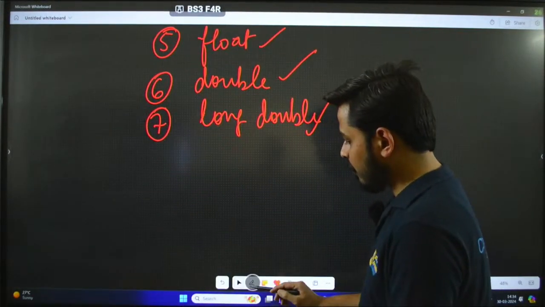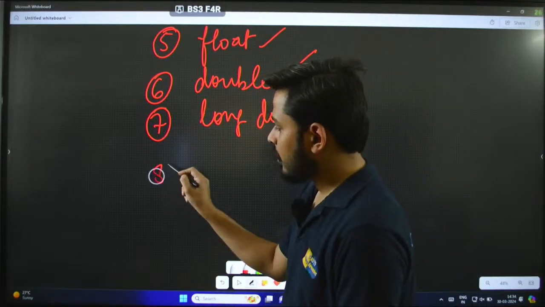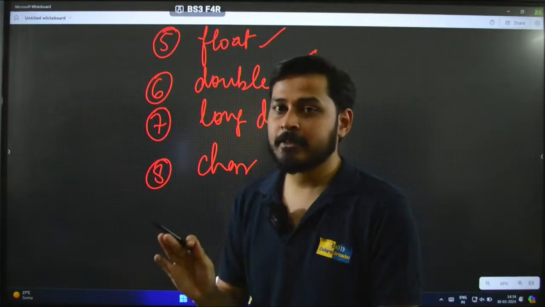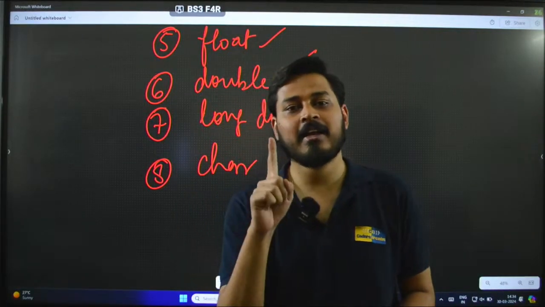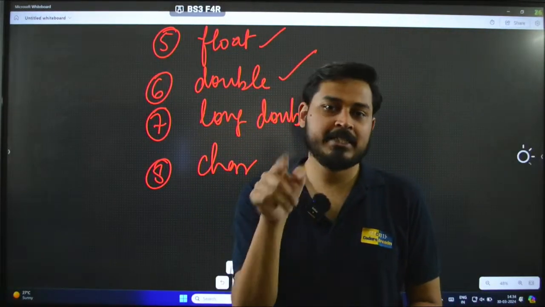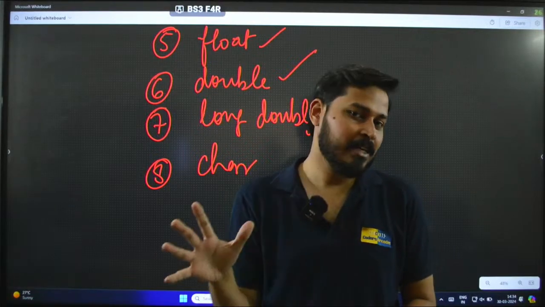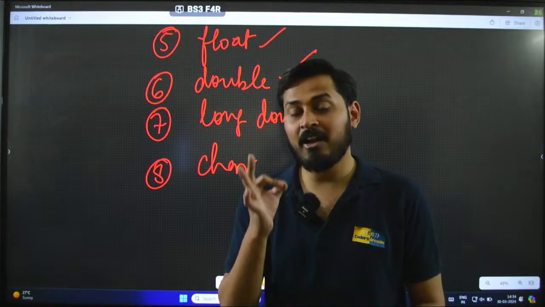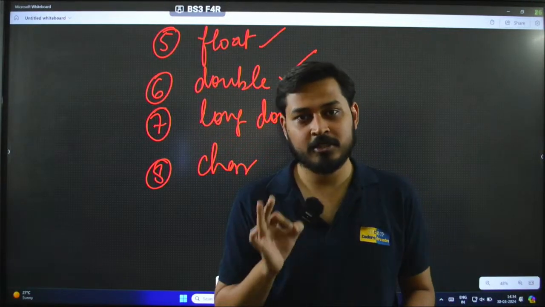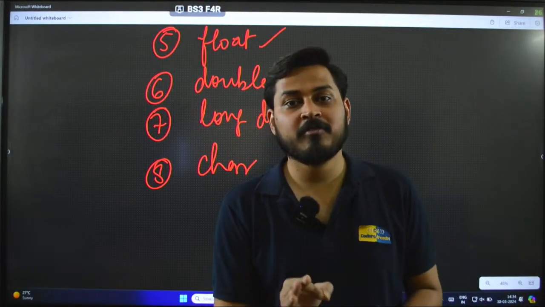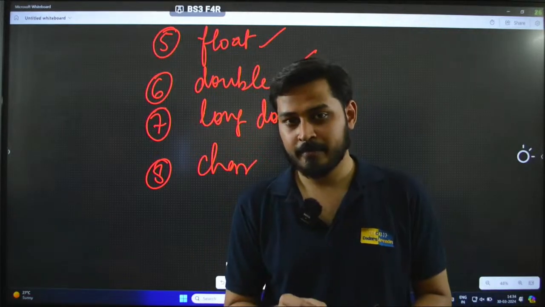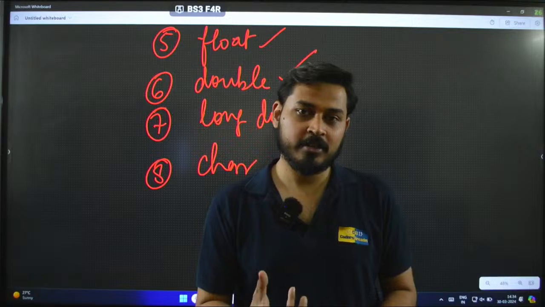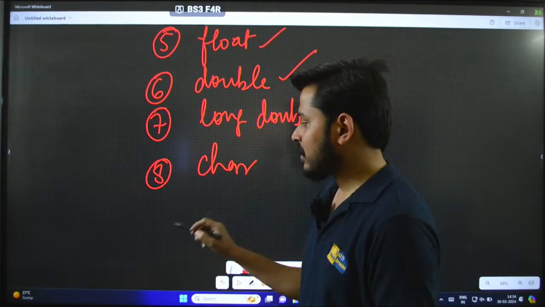Then comes the remaining ones. Two more are there. That is char for character. Here character means one single letter in English. Maybe it is A, or B, or C, or D, or whatever it is. A random letter of the alphabet, basically. That type of data is what you call char data. So this is also a primitive data type. Primitive means it is understood by the computer, by the system in programming.